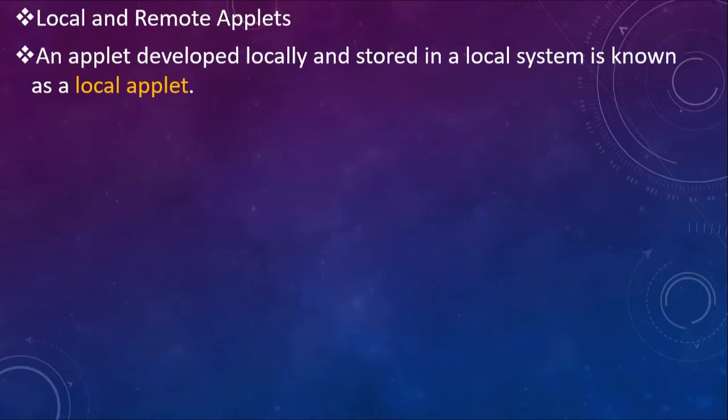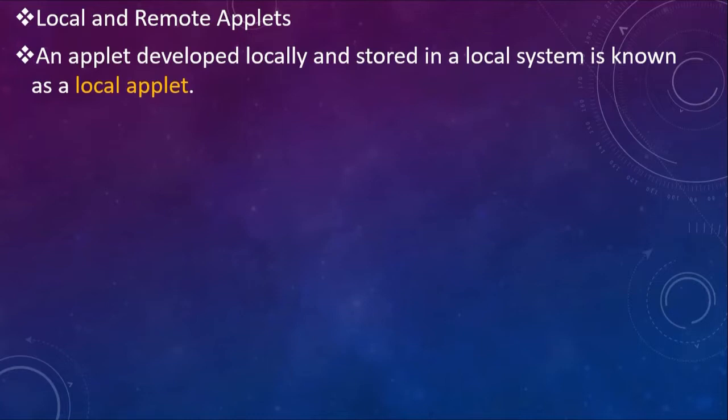But the question is, does it require internet to play this applet? No, because the web page lies on my computer as well as the applet is also located on my computer, so it's a local system.